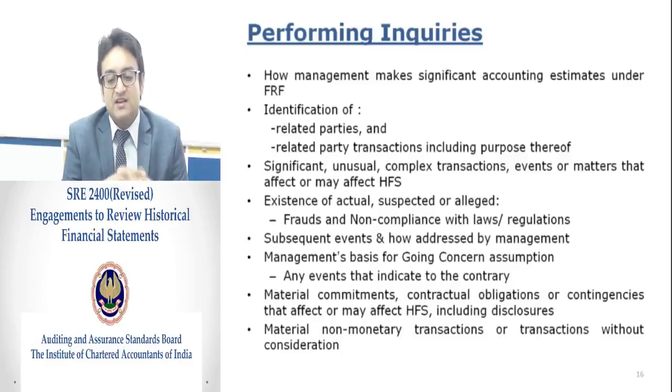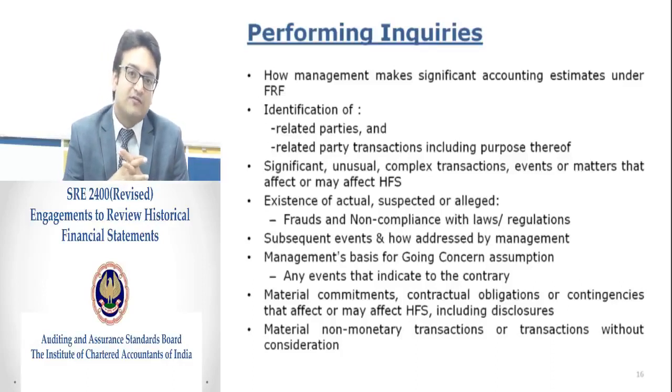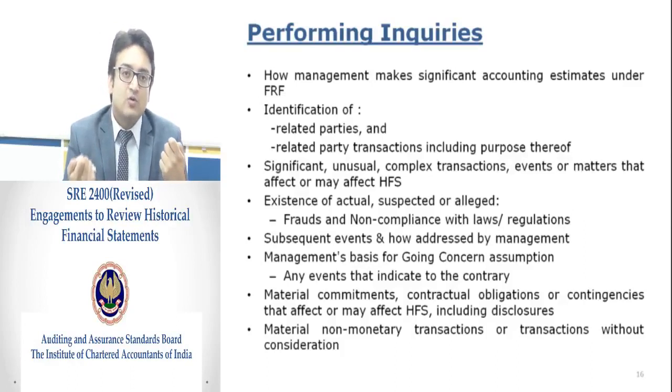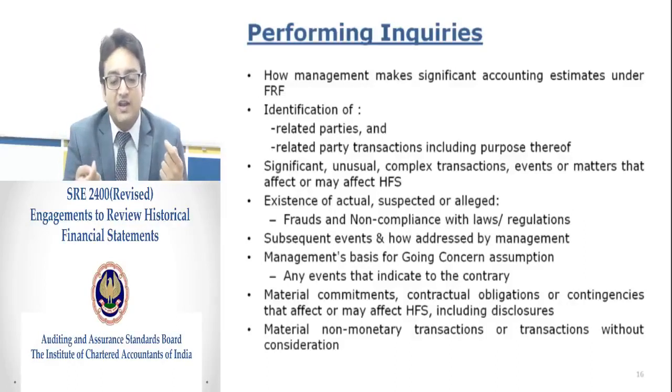How management makes an accounting estimate under the financial reporting framework. Accounting estimate is something which is very important from a financial statement presentation point of view. Just take an example of the useful life of property, plant and equipment. This is the most basic accounting estimate every organization has. Even if that goes wrong, the financial statements may depict a wrong picture. So how an accounting estimate is decided in an entity is very important from a financial statement perspective.